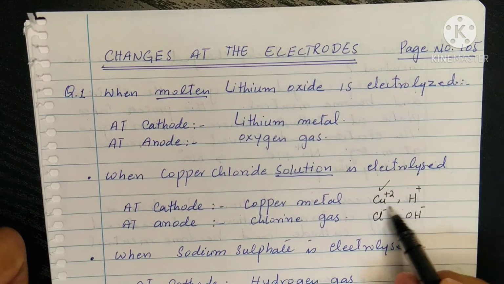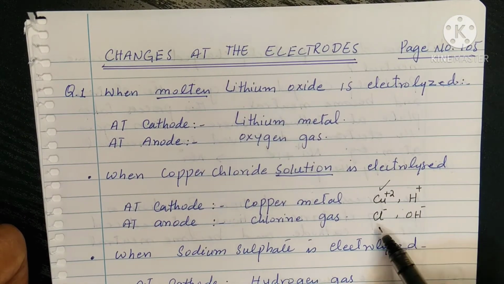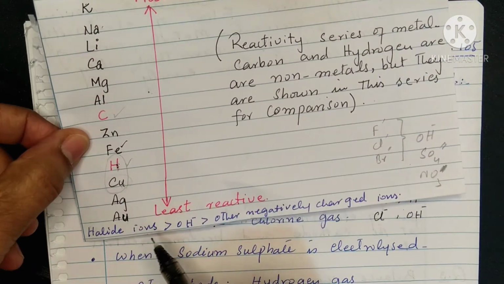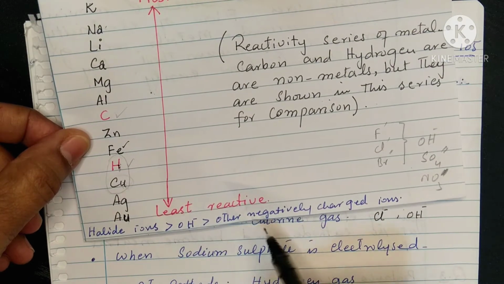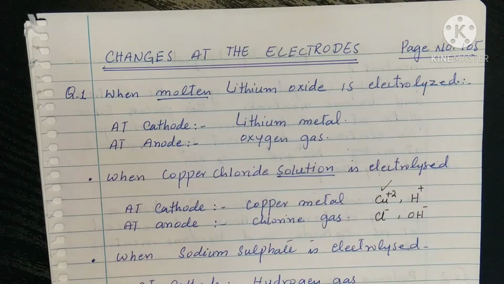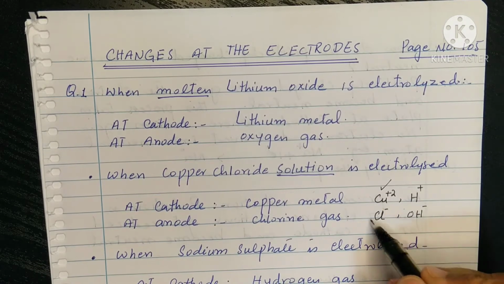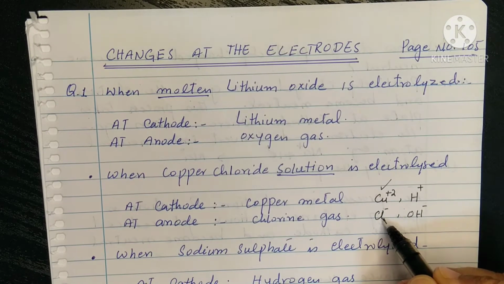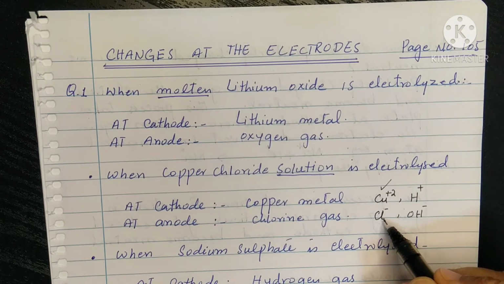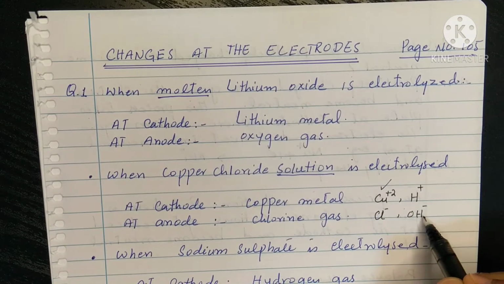At the anode we have two negative ions, chloride ions and hydroxide ions, and according to the reactivity series we have this arrangement: first halide ions, then hydroxide ions, then other negatively charged ions. Now we have chloride and hydroxide ions. If we have a concentrated solution of copper chloride, we have enough chloride ions. So chloride ions will release the electron at the anode, and it means chlorine gas will be produced at the anode and hydroxide ions remain in the solution.